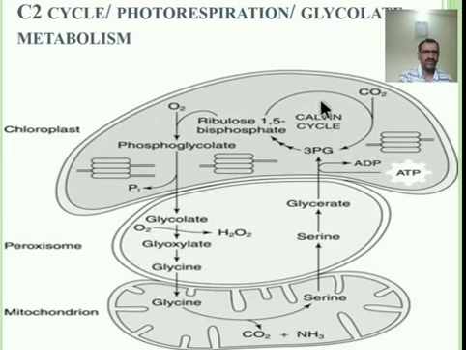This is the Calvin cycle. That means PGA enters into the Calvin cycle, or is part of it, and produces carbohydrate and oxygen. In this way the cycle is completed in three parts.